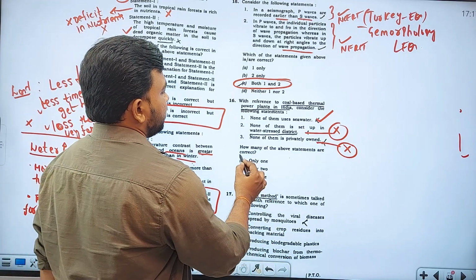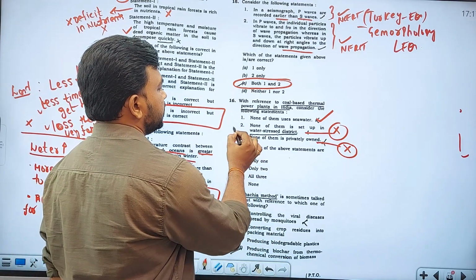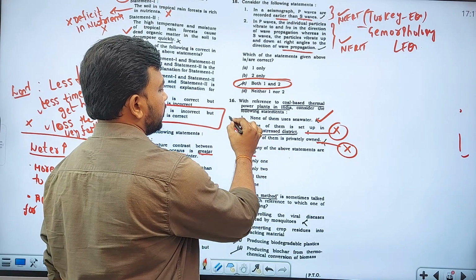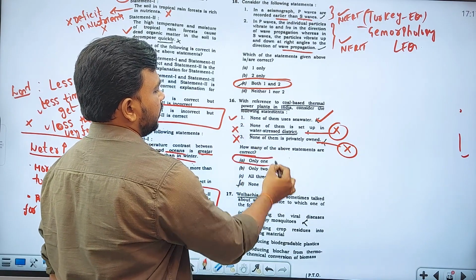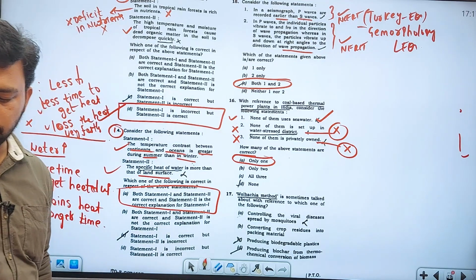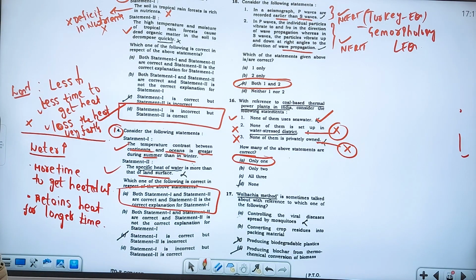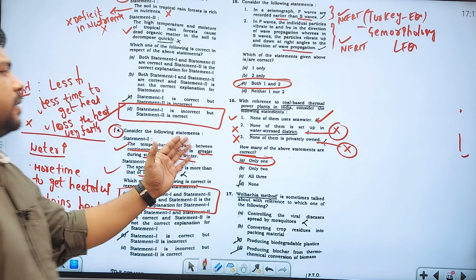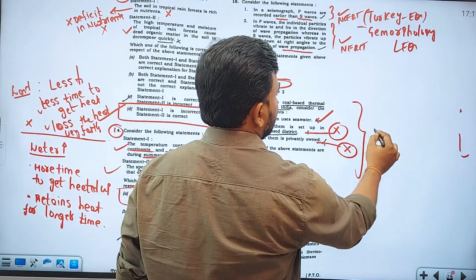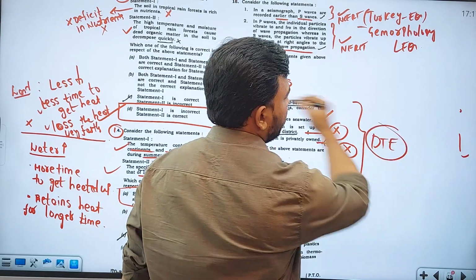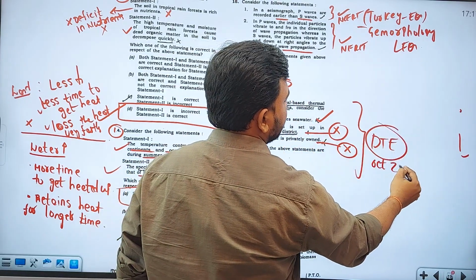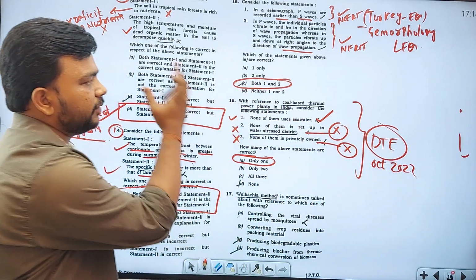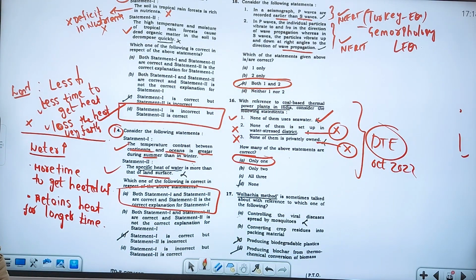Which of the above statements are correct? So this is wrong. None of them uses seawater is right. Only one will be the right answer, you have to understand that very clearly. So these are in news, related to this Down To Earth magazine, October 2022, where you can see a newspaper article related to coal-based thermal power plants.